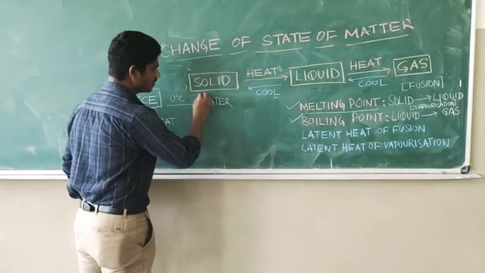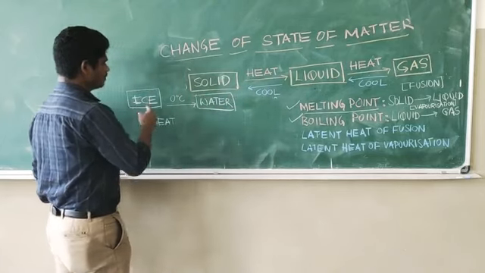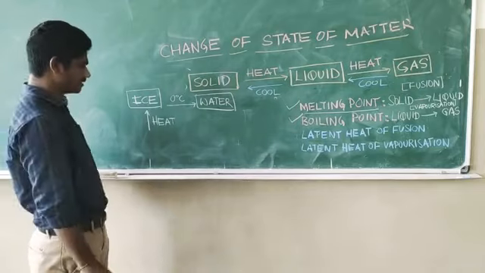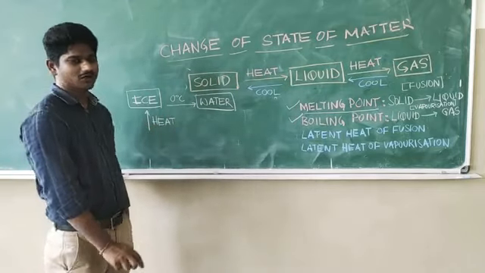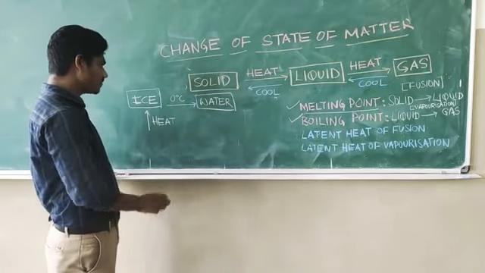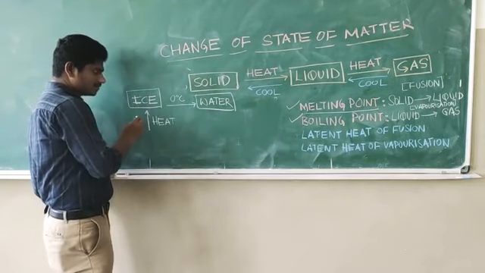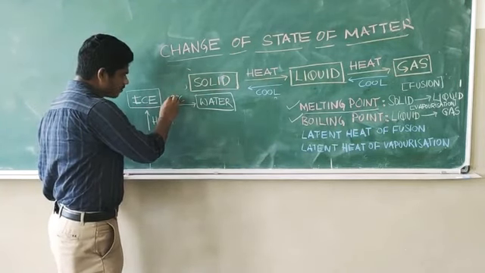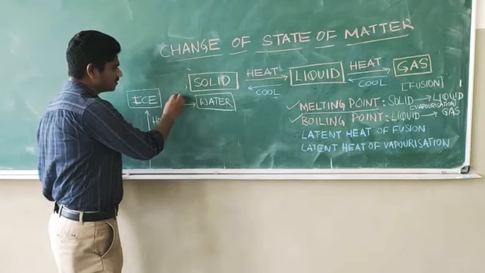So you can say the melting point of ice is 0 degree Celsius. The melting point of ice is what? 0 degree Celsius.